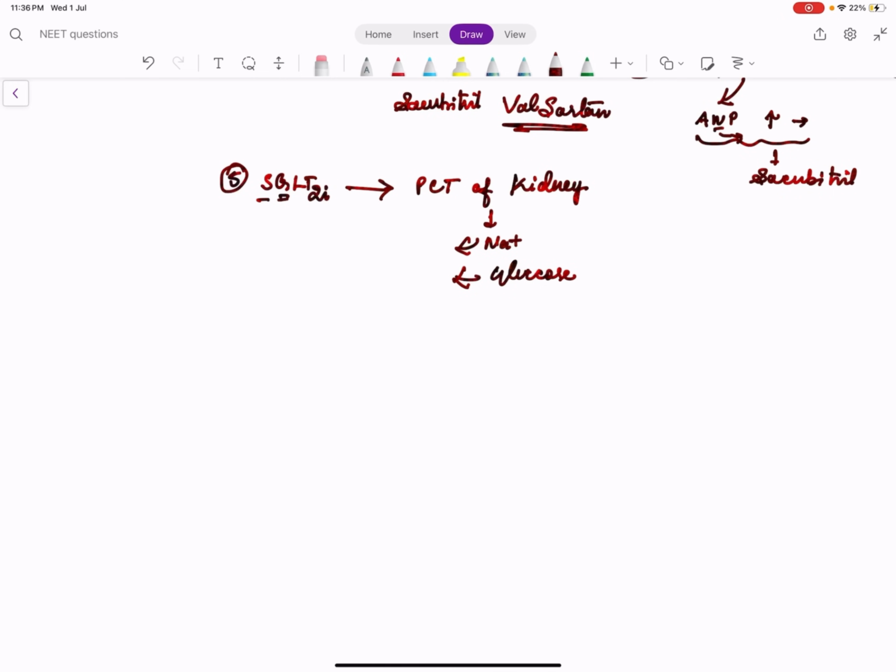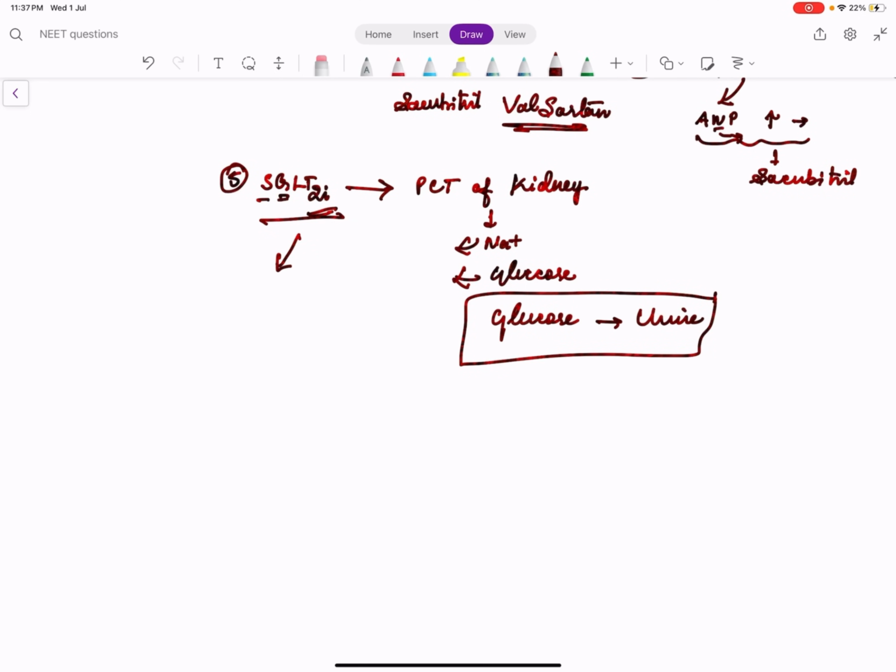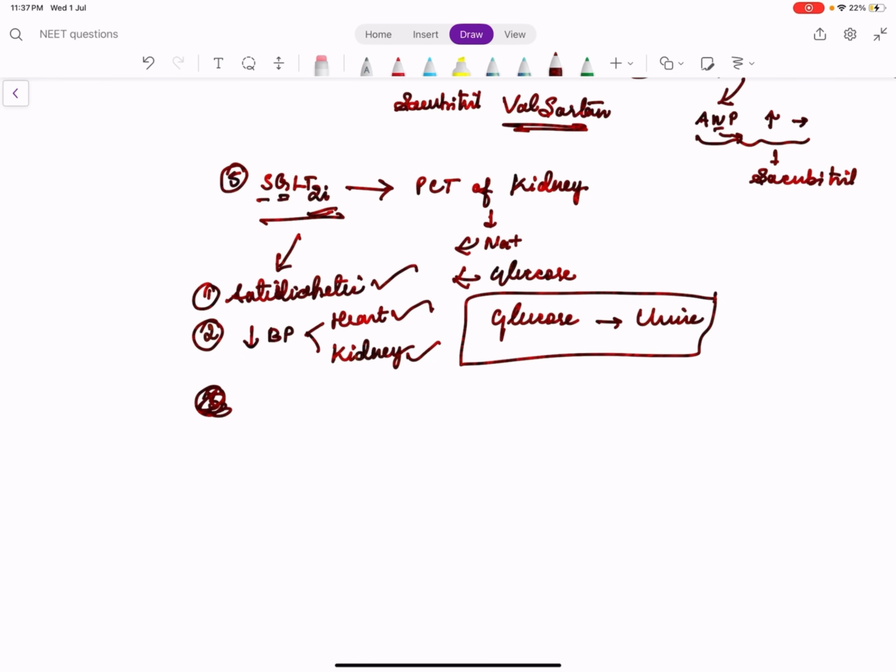So since glucose is reabsorbed by this channel, when it is inhibited, the excess glucose is excreted by the urine. So it is an anti-diabetic drug. So SGLT2 inhibitor is an anti-diabetic drug. By excreting sodium and glucose, what does it do? It can reduce the BP. So it is good for the heart and it is good for the kidney. Okay, so it is cardioprotective and nephroprotective. So that is how this drug is useful. So SGLT2 inhibitor is an anti-diabetic, it is cardioprotective and it is nephroprotective.